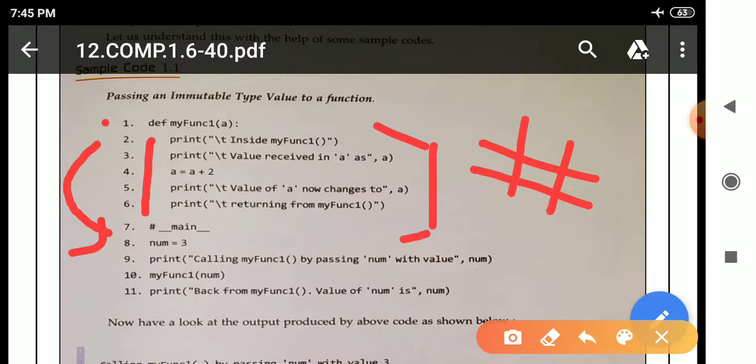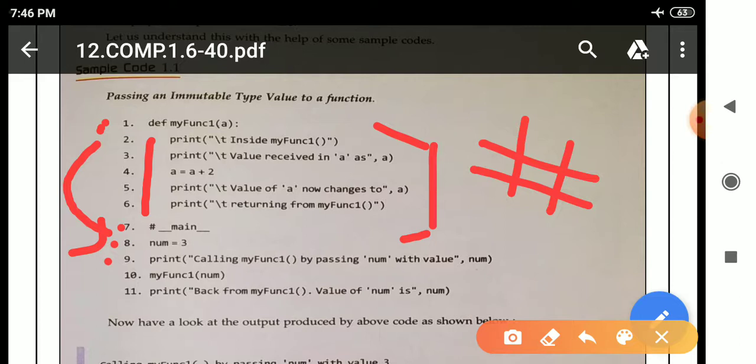Okay, first line 1 will execute. After that, lines 2 to 6 will be skipped, meaning those lines will not execute. Python will move directly from 1 to 7. This is a comment line, so after that it will move to line 8. See here, in line 8, num is equal to 3 is there. After line 8, it will move to line 9, and it will print this statement.